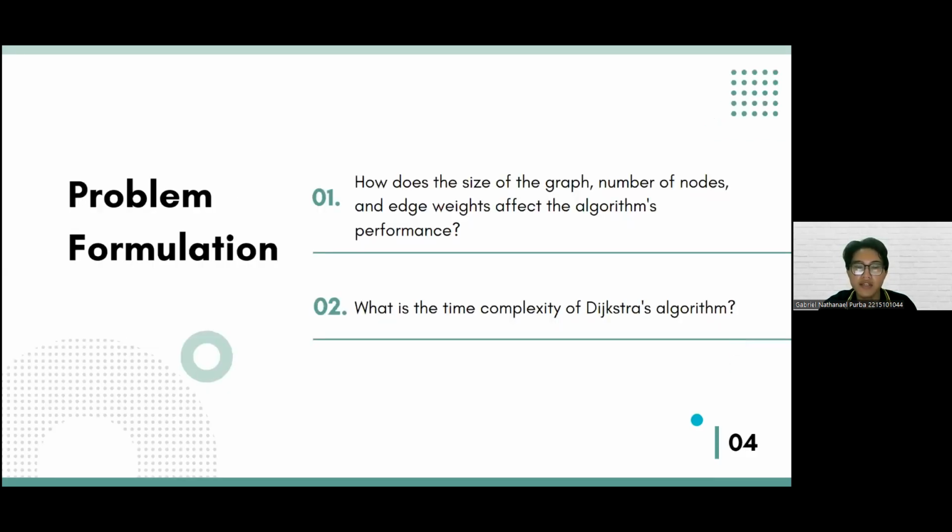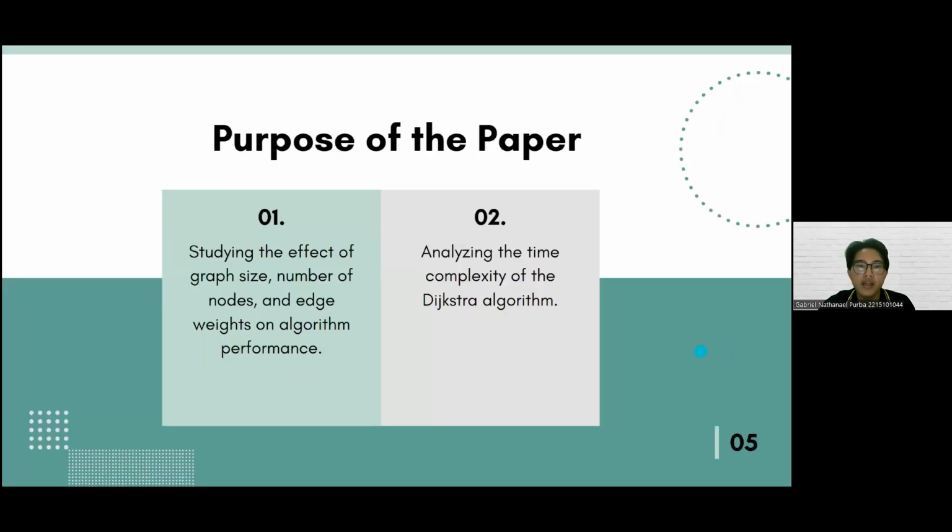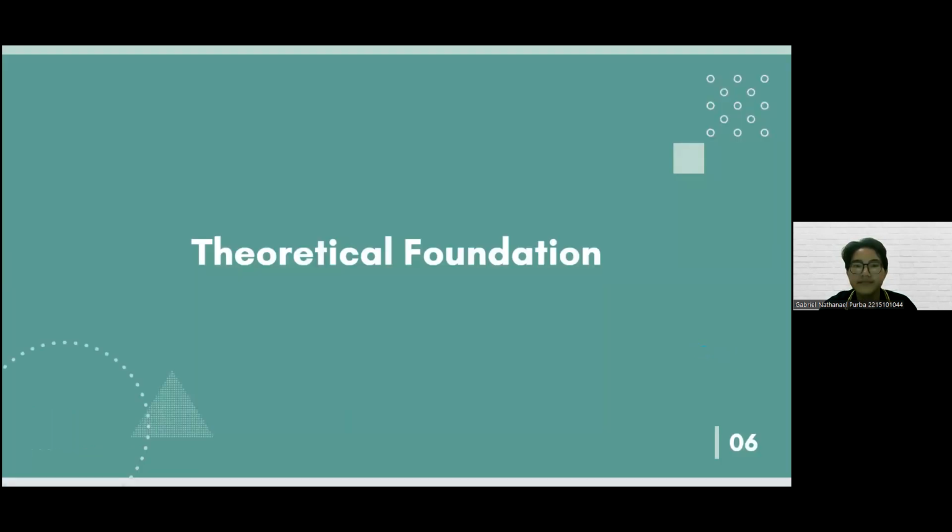For the problem formulation, the first is how the size of the graph, number of nodes, and edge weight affect the algorithm performance. And the second is what the time complexity of Dijkstra algorithm is. The purpose of the paper, first, is studying the effect of graph size, number of nodes, and edge weight on algorithm performance. And the second is analyzing the time complexity of the Dijkstra algorithm.